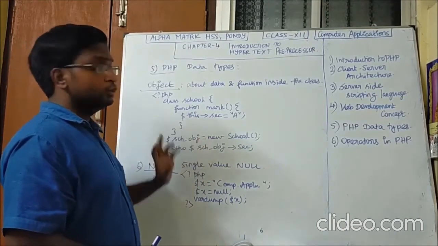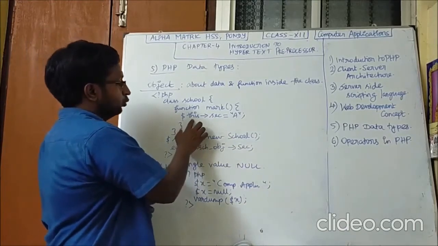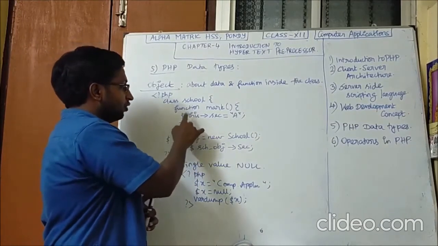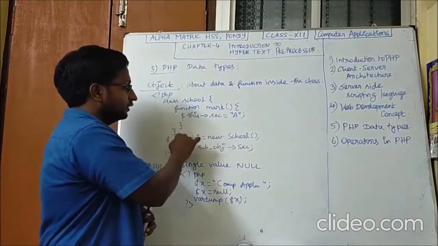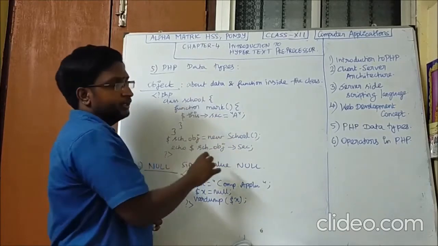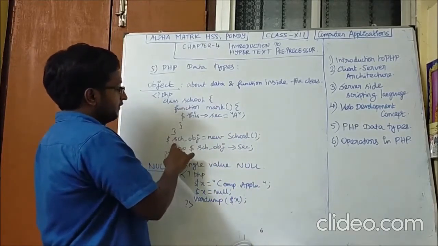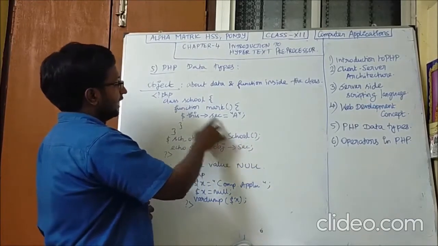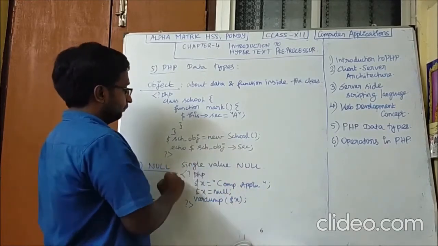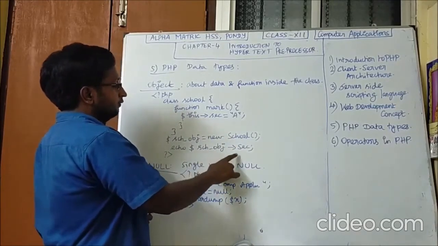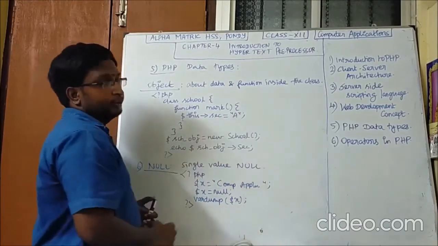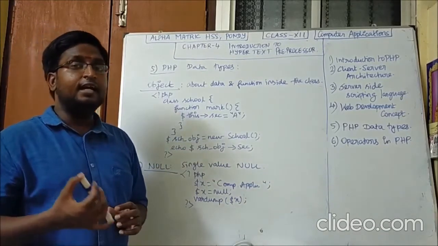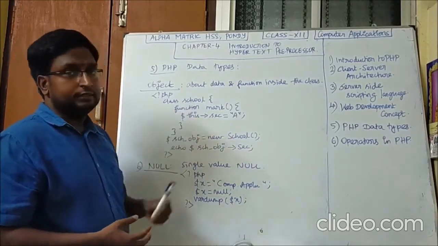This keyword is used to identify the current object and use the properties of the current object of the specified class. So here we have created the object: object is equal to new, followed by the class name. And we are going to print the object with this variable, the value of the variable. So this is the object data type. It returns the data and function inside the class.